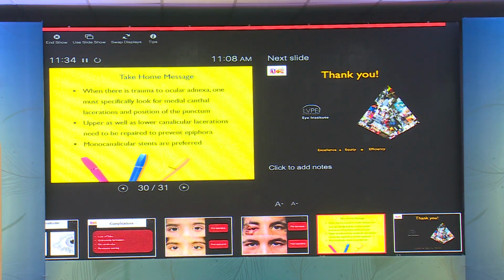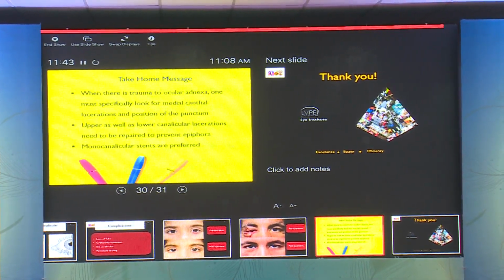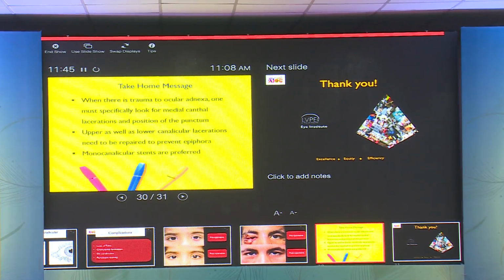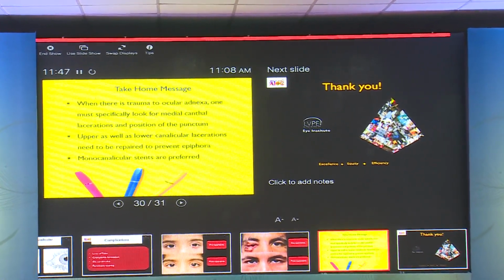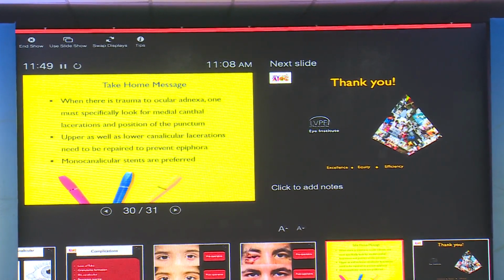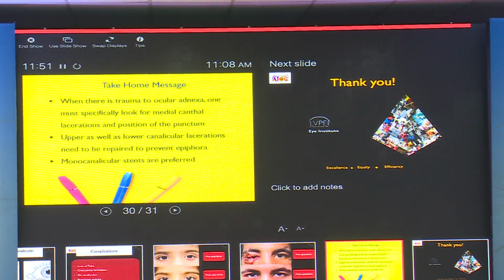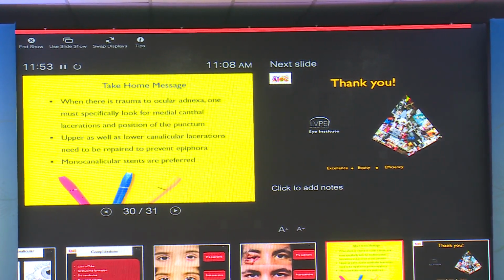So what do we take home from this is that when there's trauma to the ocular adnexa, we must specifically look for medial canthal lacerations and the position of the punctum. Upper as well as lower canalicular lacerations need to be repaired to prevent epiphora. And presently, monocanalicular stents are preferred over bicanalicular.